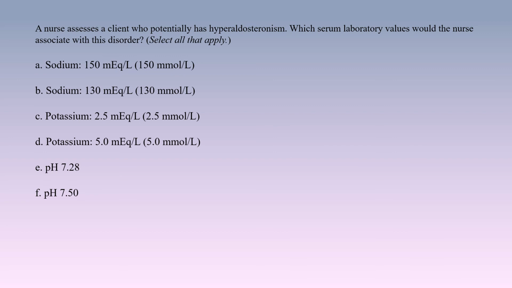C. Potassium 2.5 mEq/L, 2.5 mmol/L. D. Potassium 5.0 mEq/L, 5.0 mmol/L. E. pH 7.28. F. pH 7.50.